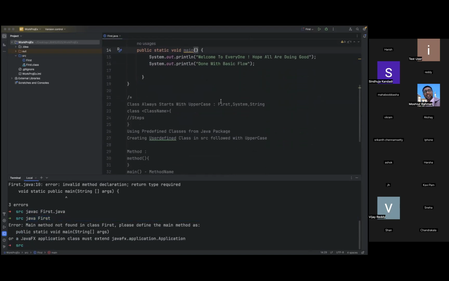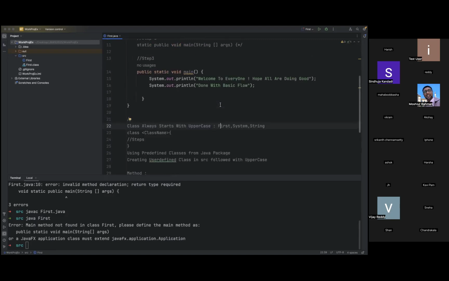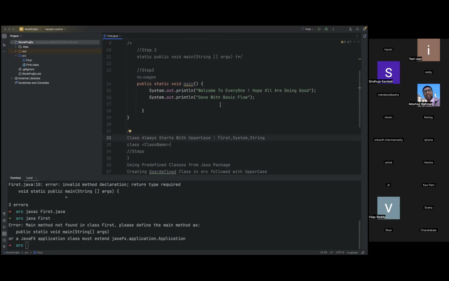Runtime exception, for those who are freshers or preparing for an interview, this is a very common question you can get. Recruiters will basically start with the basics only. So these are all important concepts. Compilation error, and what is a runtime exception? Can you give me one example? So this is the best example for a runtime error.